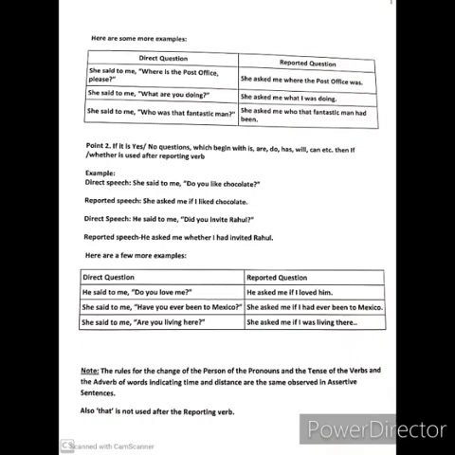Now, note the rules for the change of the person, of the pronouns and the tense of the verbs and the adverbs of words indicating time and distance are the same as observed in assertive sentences. What I said from the beginning, that means the pronoun will change according to the rule, tenses will change according to the rule. If any time marker or place marker is there, what I wrote here as adverb of words, adverb of words means place or time marker, that also will change according to the rule. And there is only one point, that is not used after the reporting verb. In an interrogative sentence, we do not use that after the reporting verb.